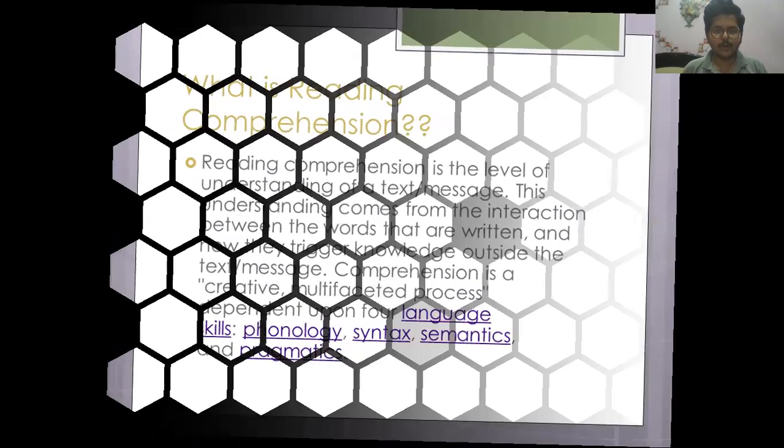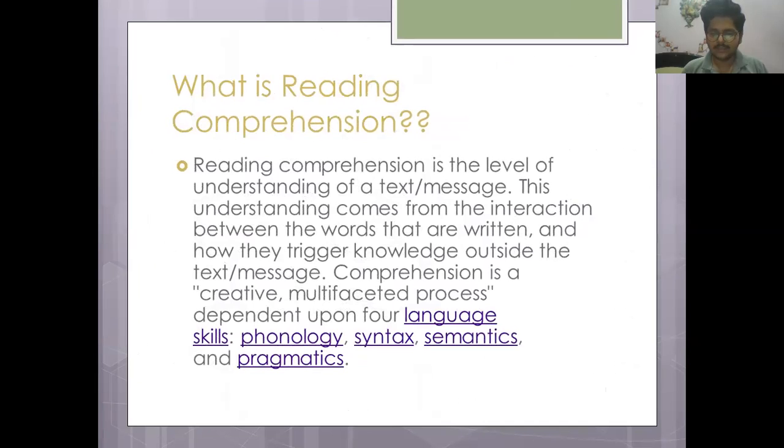What is reading comprehension? See it in the slide here. Reading comprehension is the level of understanding of a text or message. This understanding comes from the interaction between the words that are written and how they trigger knowledge outside the text or message. Comprehension is a creative, multifaceted process dependent upon four language skills, that is phonology, syntax, semantics, and pragmatics.